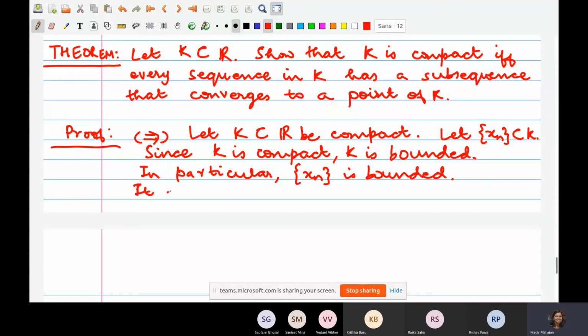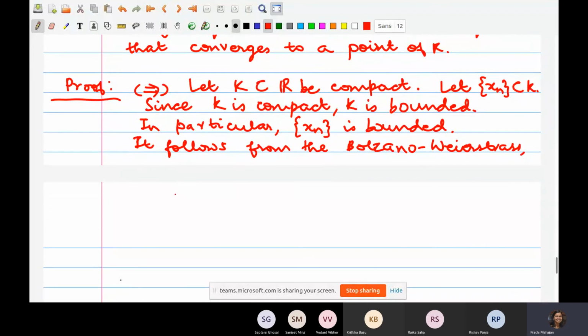It follows from the Bolzano-Weierstrass theorem that every bounded sequence has a convergent subsequence. So in particular, the sequence Xn has a convergent subsequence. I'm going to write it as Xnk.